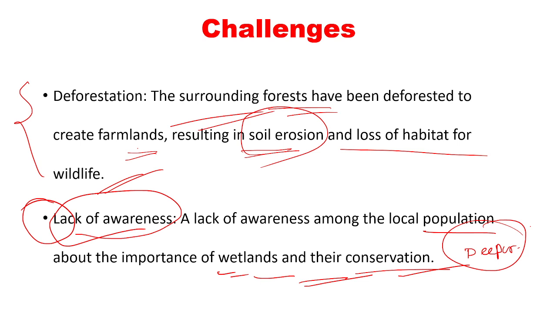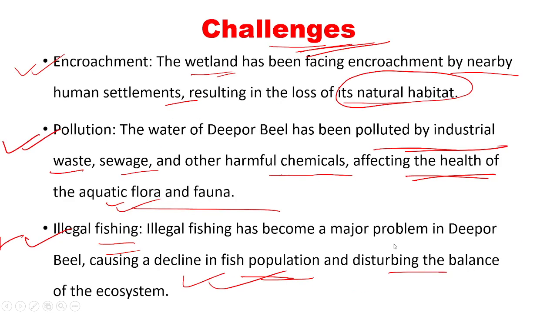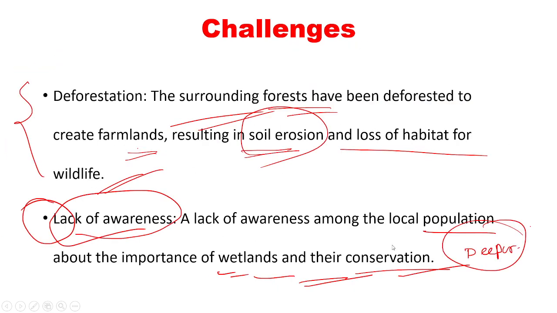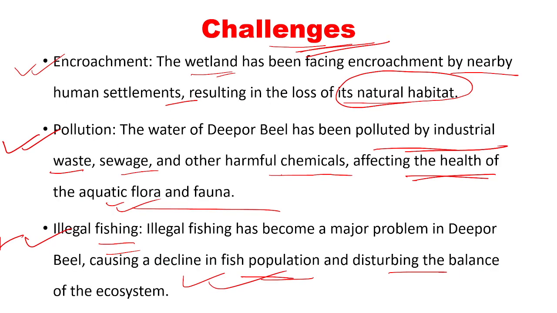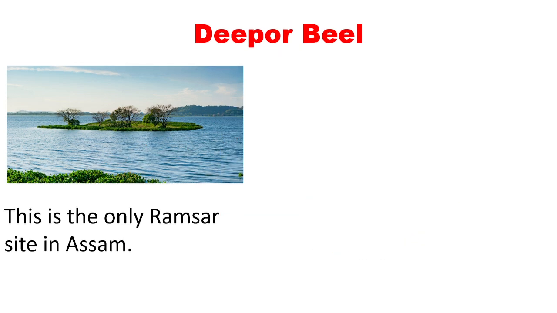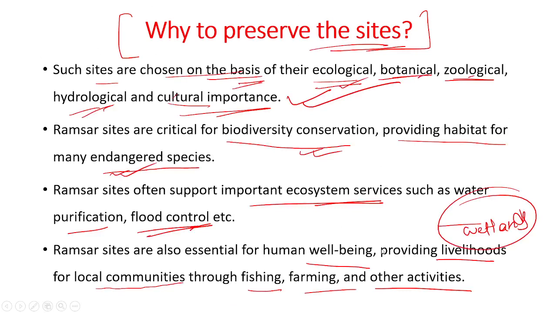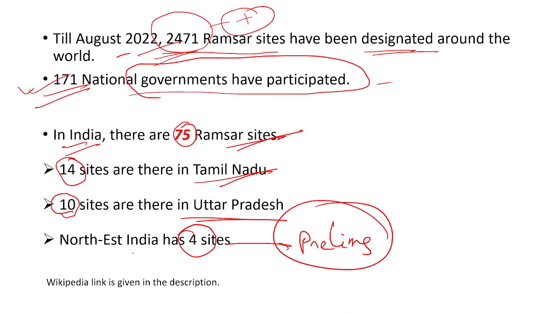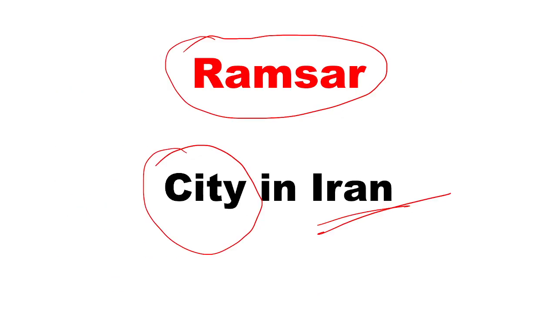So friends, this was today's discussion about Ramsar sites, and we also discussed the only Ramsar site in Assam, Deepor Bill, and the challenges faced by this site. I hope overall you have understood about Ramsar sites. Our country, India, has 75 such sites, and the Wikipedia link will be given if you want to know more. Northeast India has 4 such sites. Tamil Nadu as a single state has the maximum number of such sites.